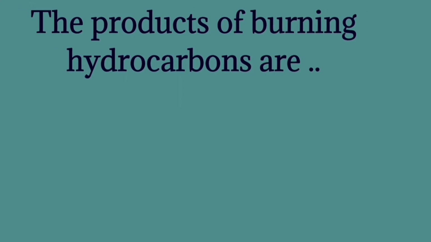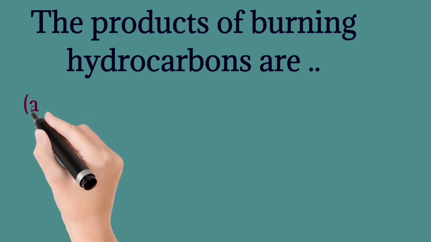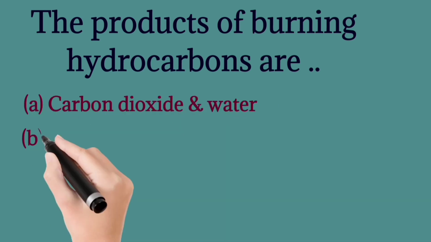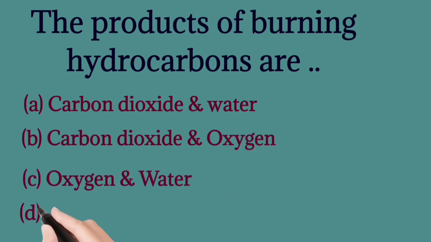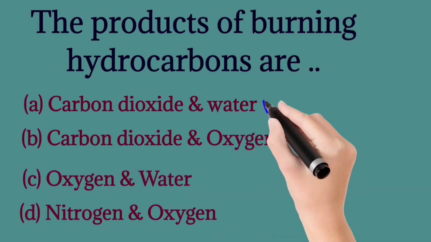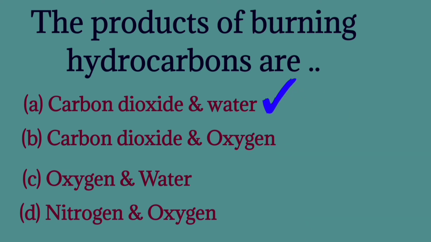The products of burning hydrocarbons are carbon dioxide and water, carbon dioxide and oxygen, oxygen and water, nitrogen and oxygen. The correct one is carbon dioxide and water. The products of burning hydrocarbons are carbon dioxide and water.